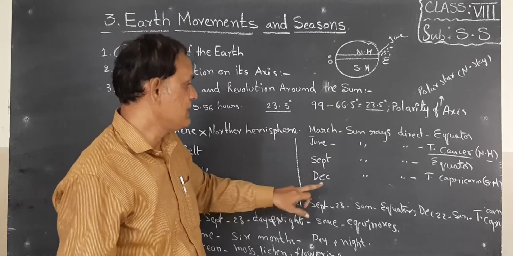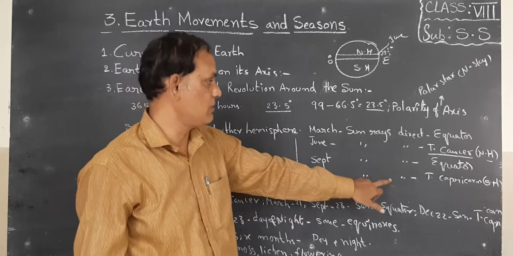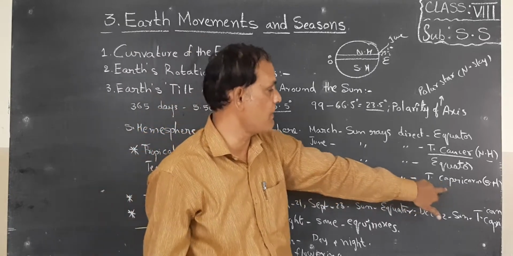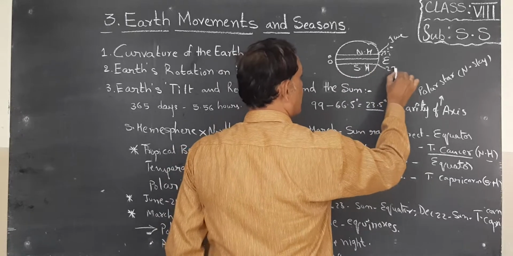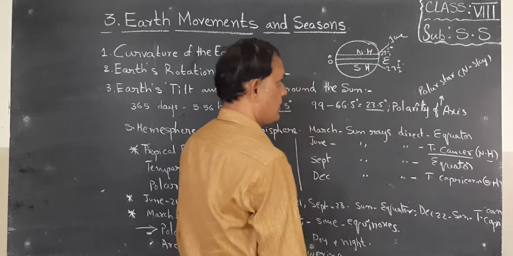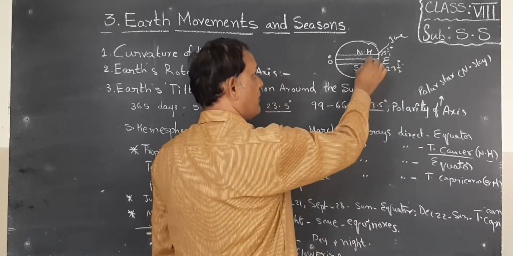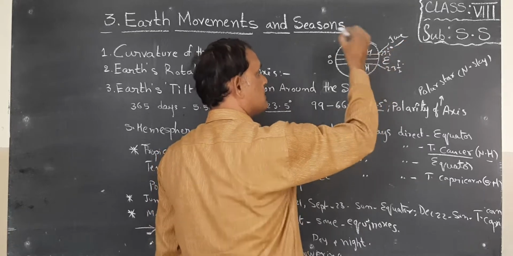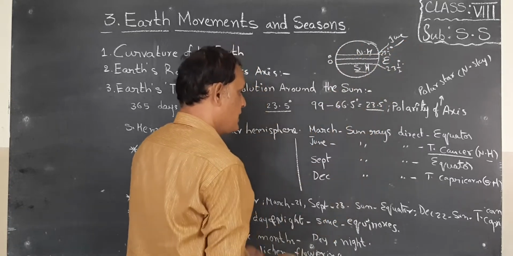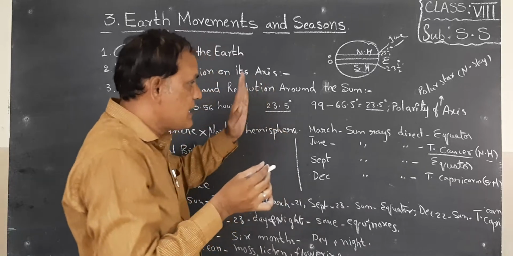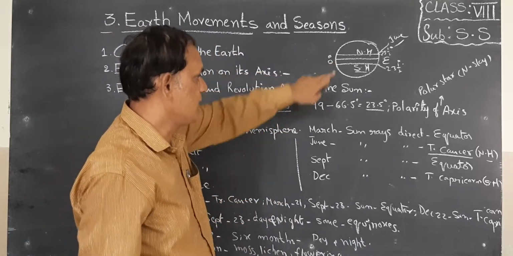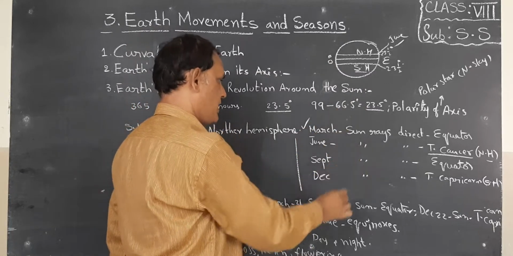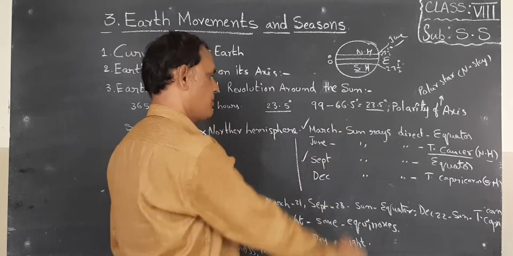Okay. Next one, in December month sun rays fall directly upon the Tropic of Capricorn. Look, children, this is the Tropic of Capricorn. It is in the southern hemisphere. Tropic of Cancer is in the northern hemisphere. Now look, children, sun rays directly fall upon the equator 2 times. What is that? In March month and also in September month.